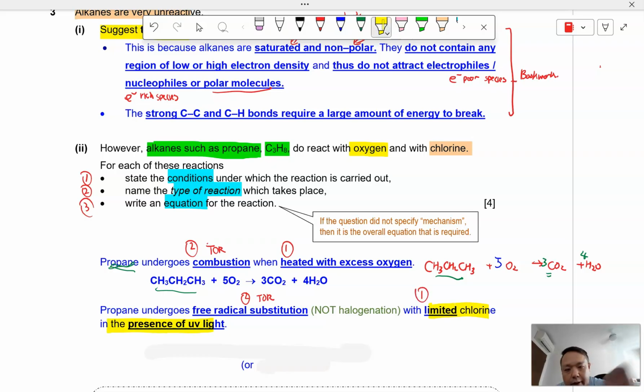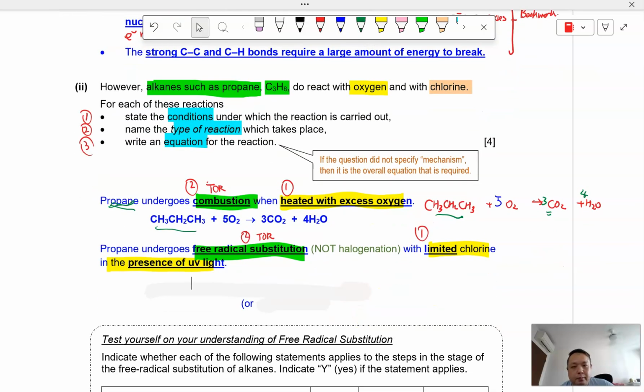Again, these are things that we covered in lecture earlier on. Why do you need UV light? You need UV light to help break the Cl-Cl bond homolytically, so as to generate radicals. Limited chlorine is for us to get mono substitution.